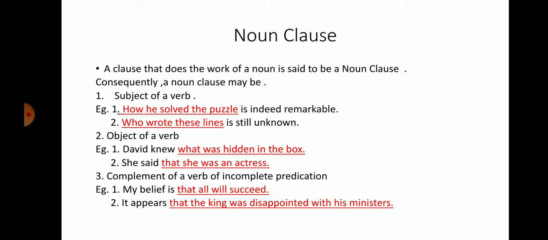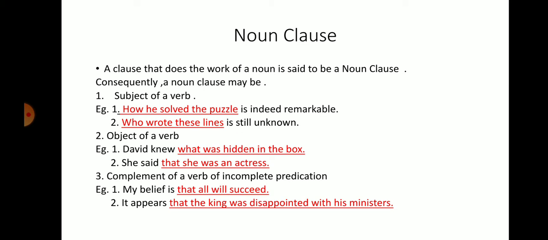Here we have about six examples to show you. The first one is the subject of a verb. How he solved the puzzle is indeed remarkable. Here there is no noun, it's a pronoun. How he solved the puzzle is the noun clause, and is indeed remarkable is the rest of the sentence. So here it is doing the work of the subject of the verb.